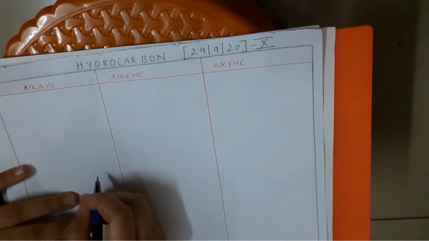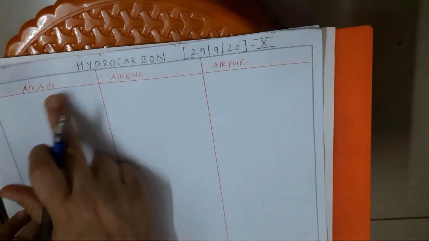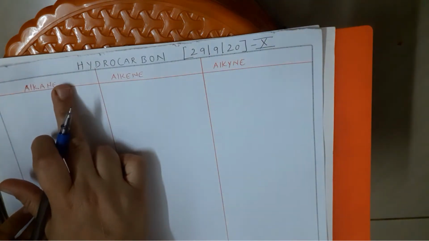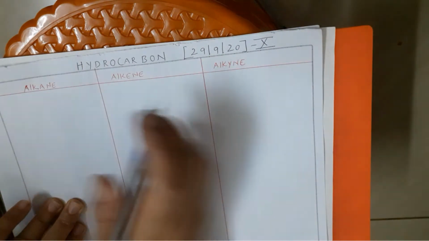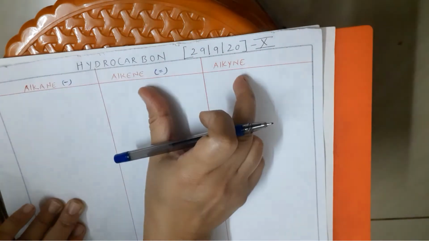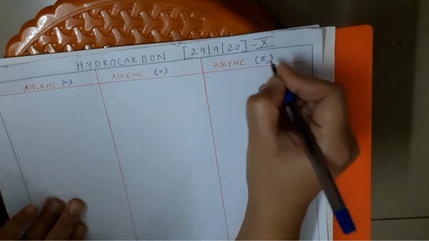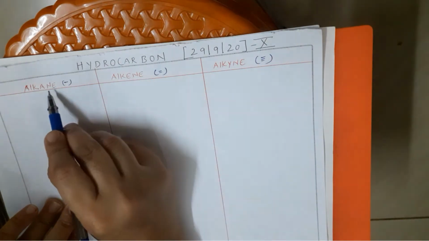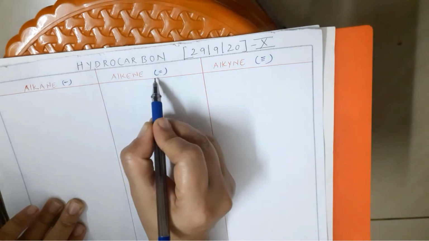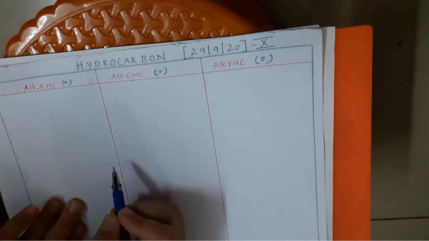In the previous session, we were talking about the types of hydrocarbons, and we have learned there are three types of hydrocarbons: the single bond, the double bond, and the triple bond, isn't it? Broadly, they are of two types: saturated and unsaturated. Unsaturated is further divided into double bond and triple bond. The single bond hydrocarbons are called alkanes, double bond hydrocarbons are called alkenes, and triple bond ones are called what? Alkynes, isn't it?